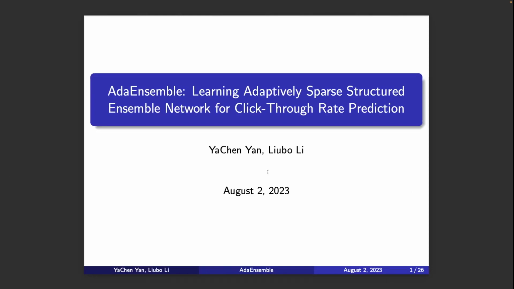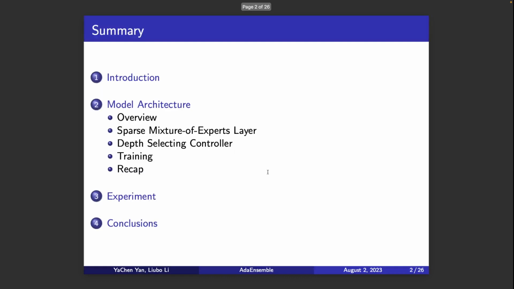Today we are very glad to introduce our paper, AdaEnsemble: Learning Adaptive Sparse Structured Ensemble Network for Click Rate Prediction. I guess we will start with introducing the background and our motivation, and then we will introduce the key components of our model architecture and its associated experiments.